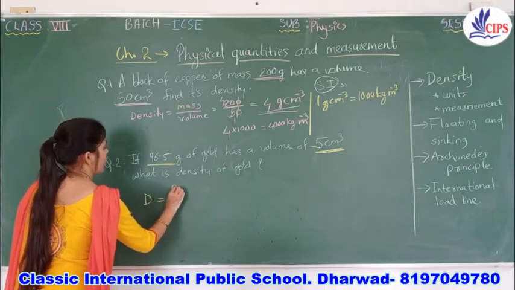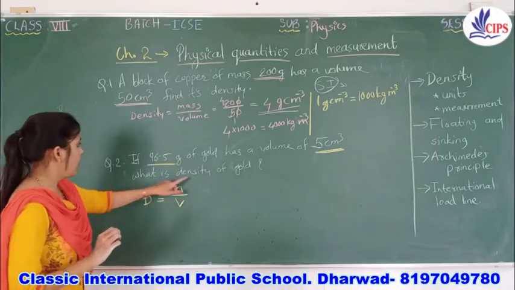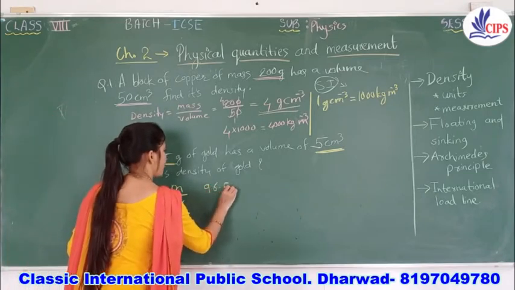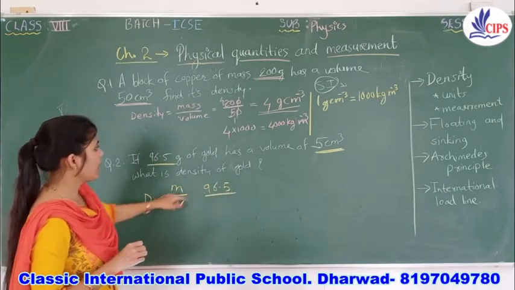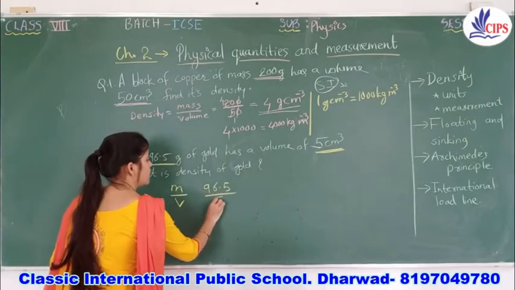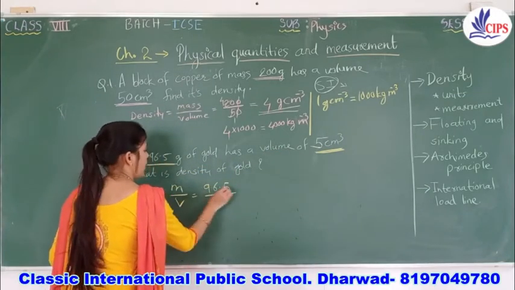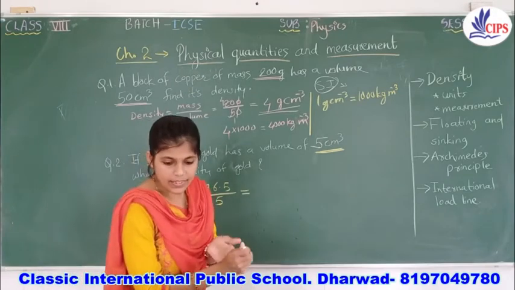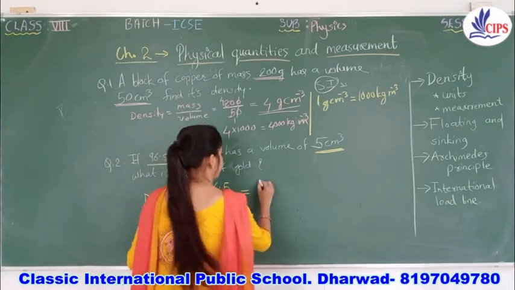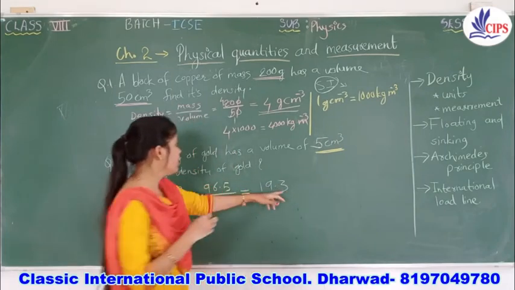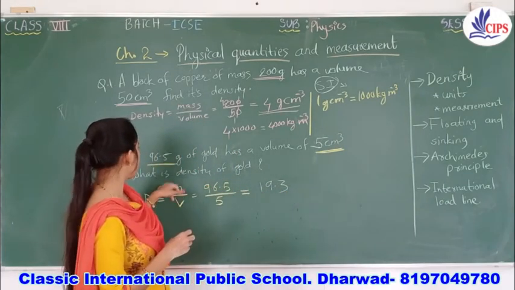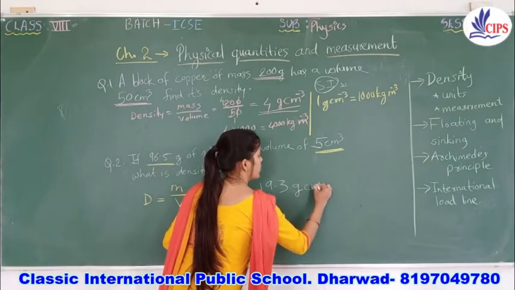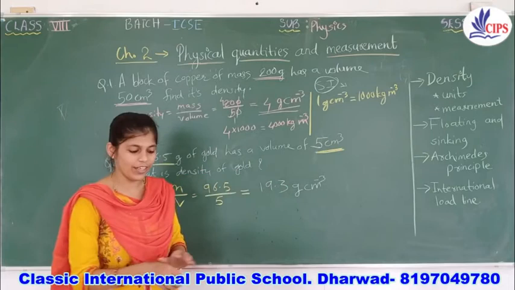D is equal to M by V. So they have given here mass 96.5 divided by volume, which is 5 cubic centimeter. You have to calculate correctly and you will get the answer 19.3. What is that? First, the mass they have mentioned in grams and the volume in cubic centimeter. Don't forget the unit. So here is the answer.